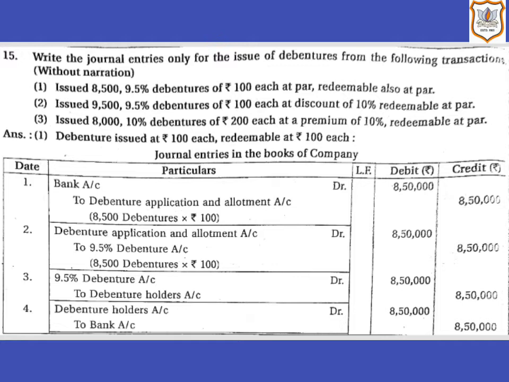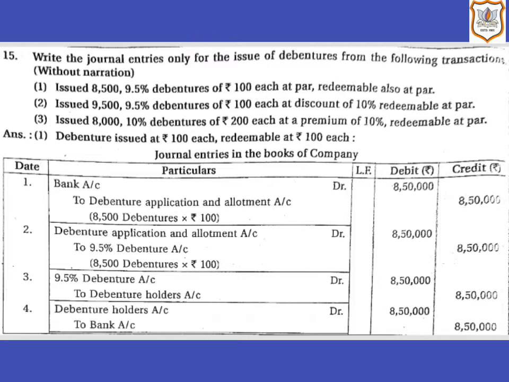Here, the first condition is: issued 8,500 9.5% debentures of rupees 100 each at par, redeemable also at par. So here our situation is when debentures are issued at par and redeemable at par. At par means here at rupees 100.